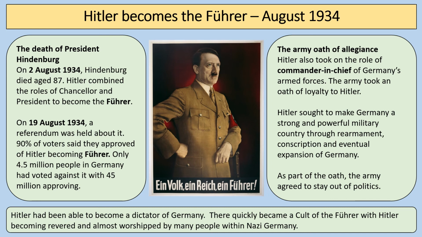Hitler will then go on to make Germany a strong and powerful military country through rearmament. That really began in secret in 1933. He would reveal open rearmament by the start of 1935, and as part of the oath, the army agreed to stay out of politics. So Hitler, by August 1934, has become a dictator of Germany, and would go on through Nazi propaganda to be revered and almost worshipped by many people within Nazi Germany during this time.